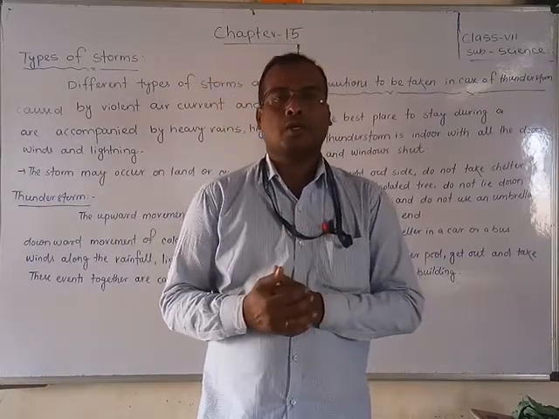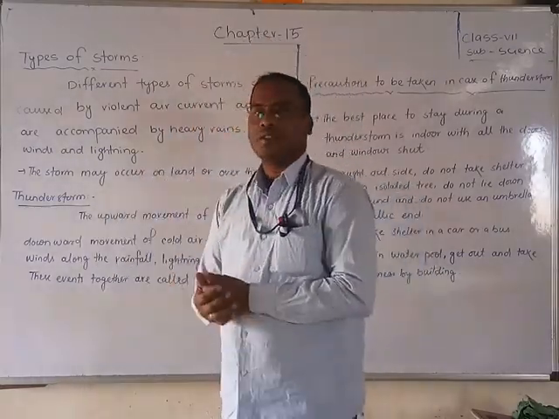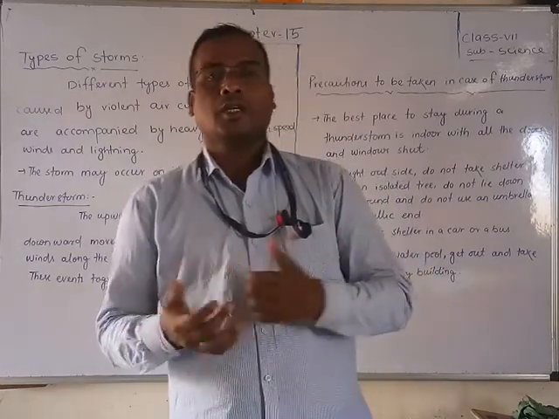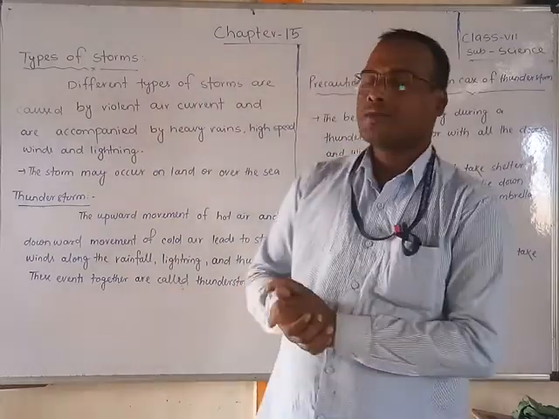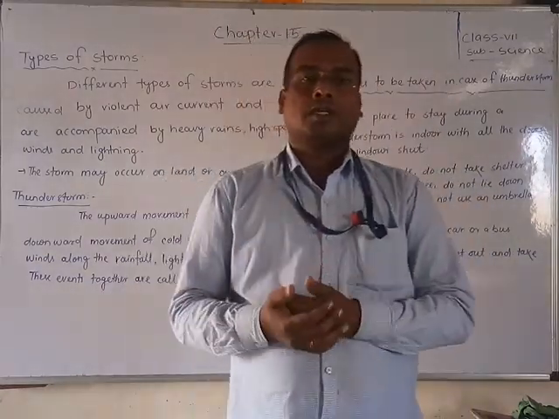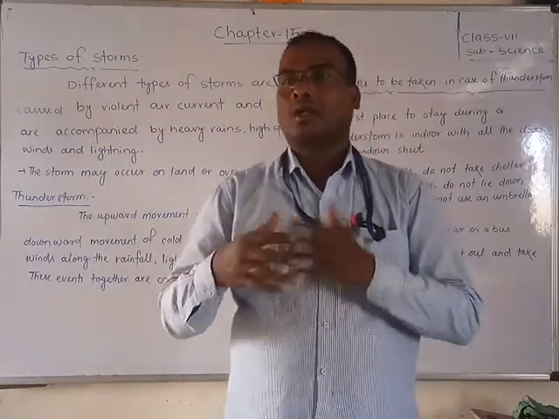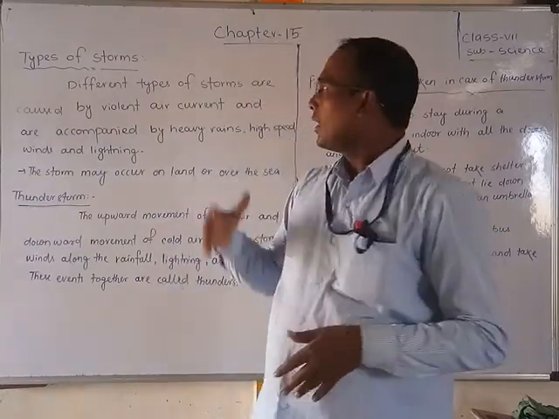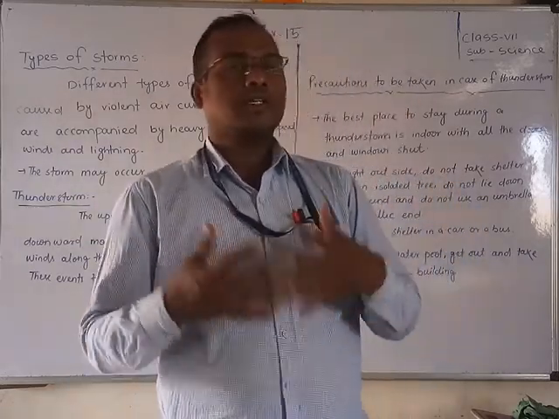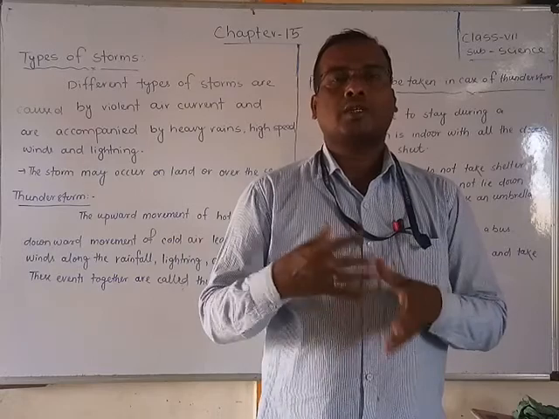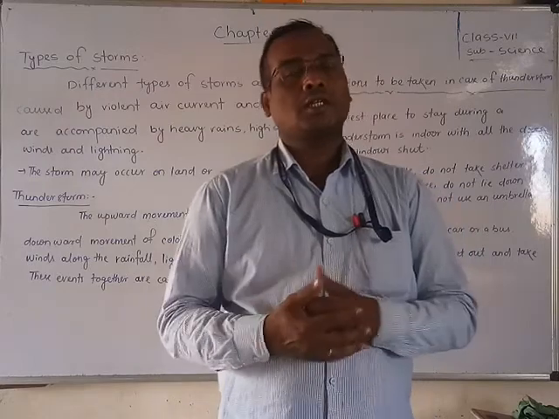Students, today we are going to continue our 15th chapter, that is Windstorms and Cyclones. In the previous video we have already discussed the events on land and the winds on the surface area. But students, today we are going to discuss the types of storms. There are different types of storms according to their speed and their occurrence. Thunderstorms especially occur in India, because those places are very hot and humid regions, which is suitable for creating thunderstorms.